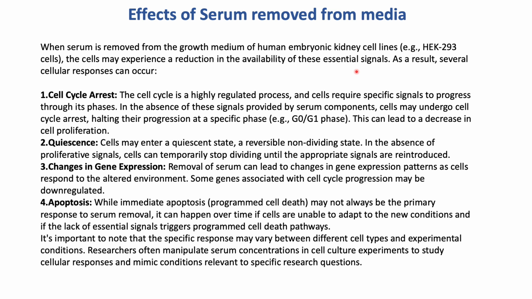And then apoptosis. While immediate apoptosis may not always be the primary response when the serum is removed, it can happen over time if the cells are unable to adapt to new conditions and if the lack of essential signals triggers apoptotic pathways. It's important to note that the specific response may vary between different cell types and experimental conditions. Researchers often manipulate serum concentrations in cell culture experiments to study cellular responses and mimic conditions relevant to specific research questions. But the overall idea is that when serum is removed, the cells stop proliferating because the cell cycle is arrested.